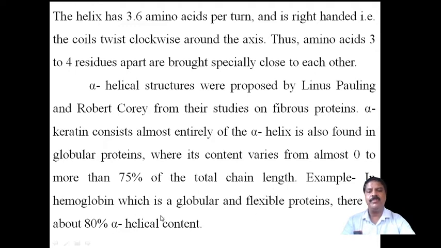For example, in hemoglobin, which is a globular and flexible protein, there is about 80% alpha helical content. Therefore, the alpha helical content will vary, from 0 to 75% of the total chain. Usually in fibrous proteins it is around 75%, and in hemoglobin it is around 80% helical structure.